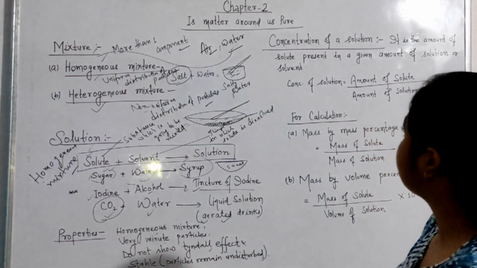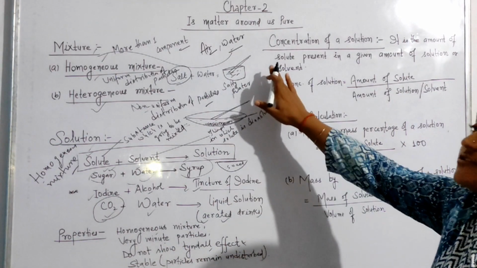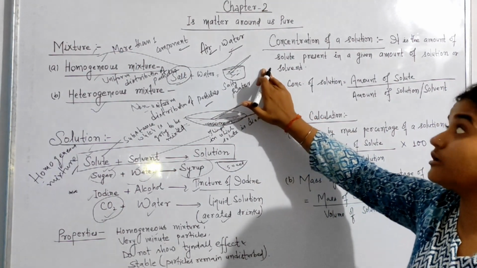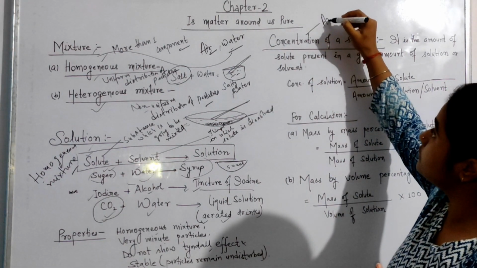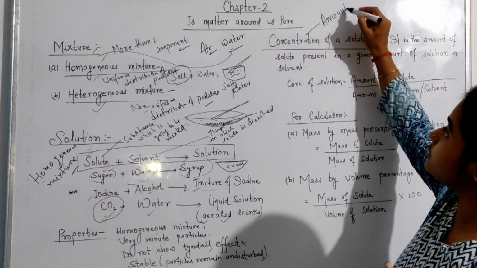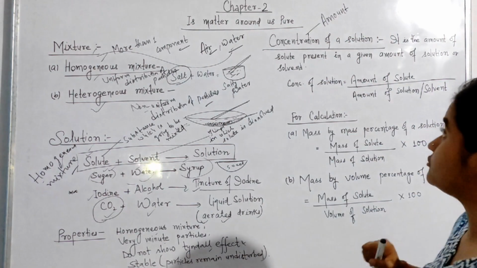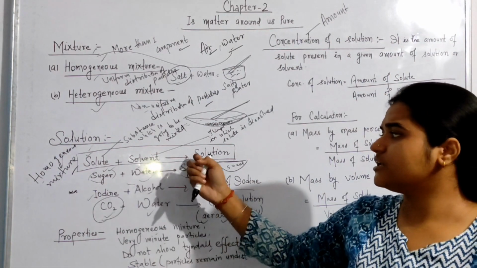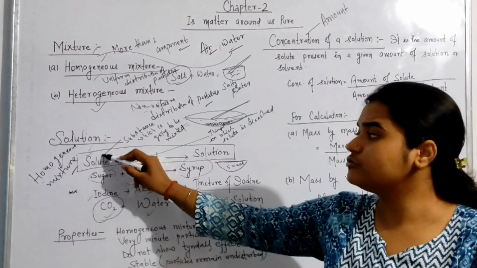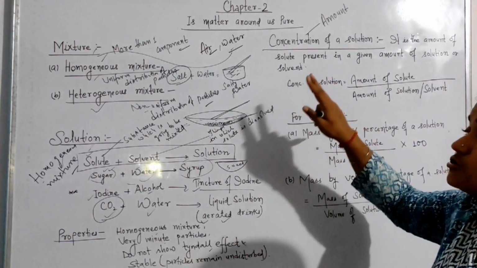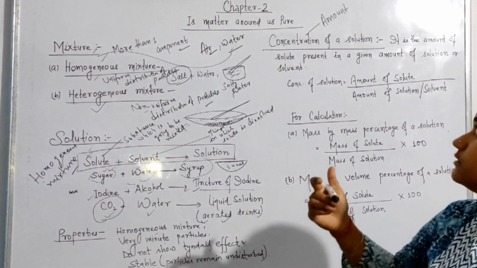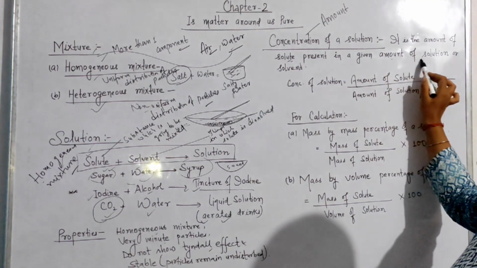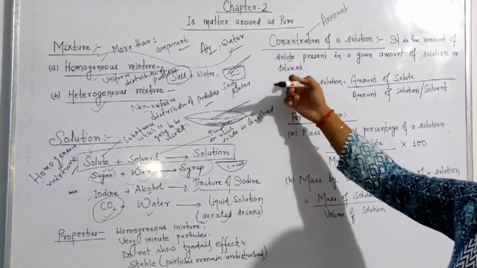Clear? Next we are going to discuss what the concentration of a solution is. Concentration means what? Amount. Wherever there is a concentration, there is the term amount. Concentration of a solution means, as we have discussed, that in a solution there are only two things, solute and solvent. So here also we will be discussing the amount of solute present in a given amount of solution or solvent.